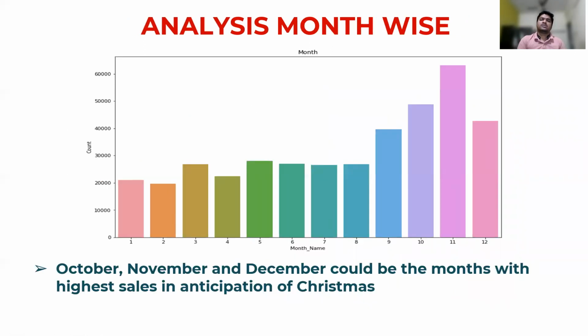Analysis month wise. As I told, we have nearly 1 year of data in our dataset. From the dataset, we concluded October, November, December could be the months with highest sales in anticipation of Christmas. Yes, obviously in October, November, December there are more festivals. So these are the 3 months with the highest sales, and January and February have the very minimum sales.